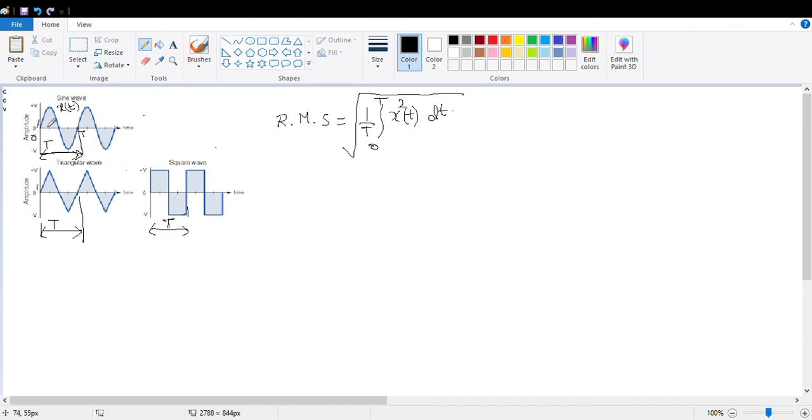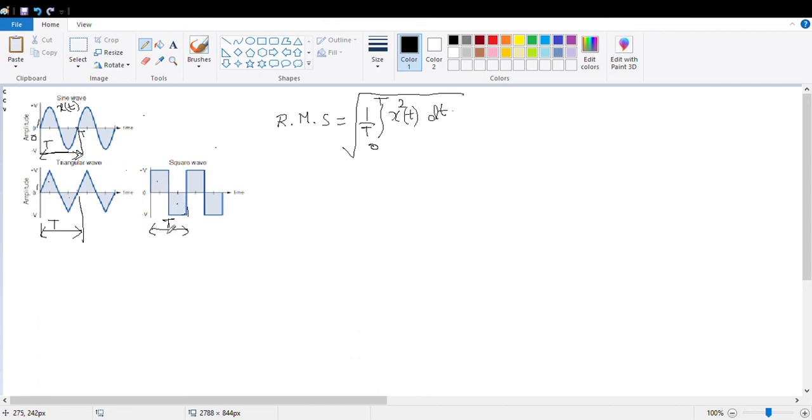Now if you think of the average value, for all those three signals, the magnitude in the positive half cycle and the magnitude in the negative half cycle are similar. So over the overall time period, if you take the average value of this part and the average value of this part, they will cancel out each other. Understood? This part and this part will cancel out each other.